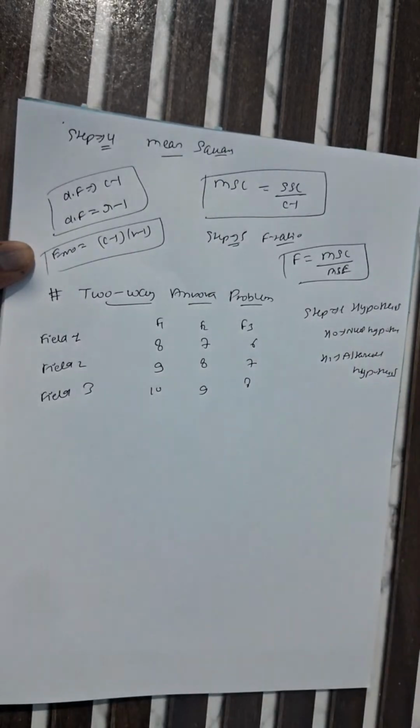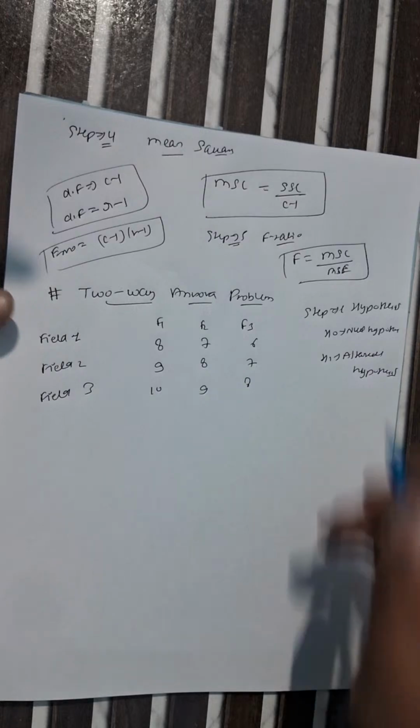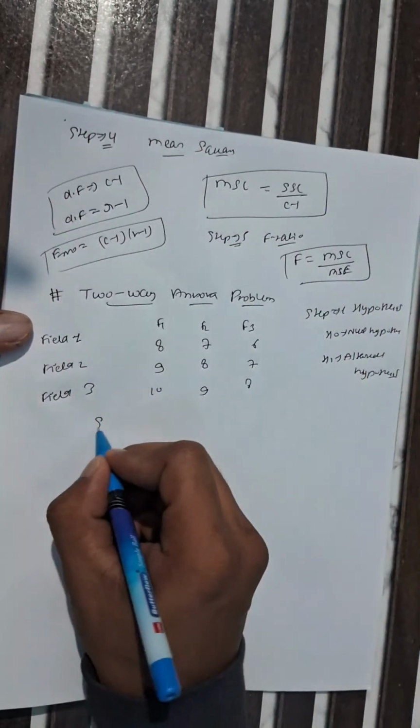Here row and column both are given, row for field and column for fertilization. If these two are equal, then we consider it the null hypothesis. So step 1 is completed here. Now move to our step 2.